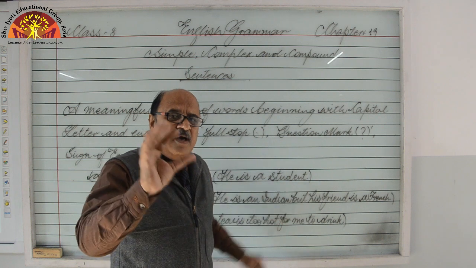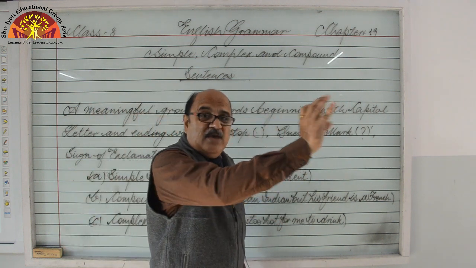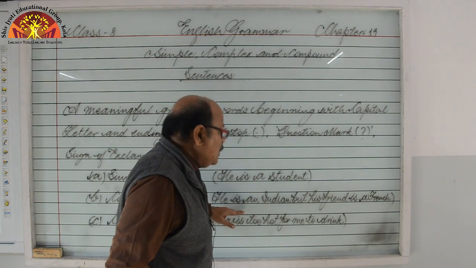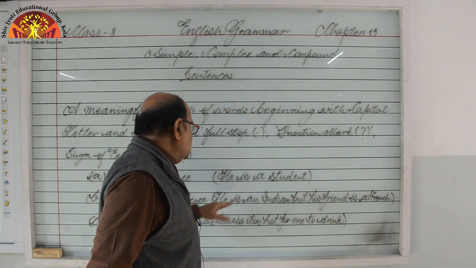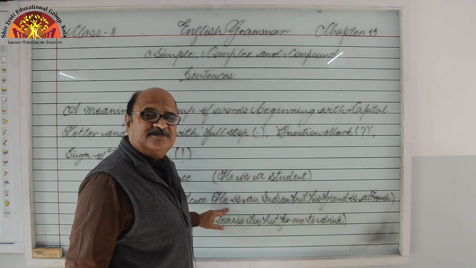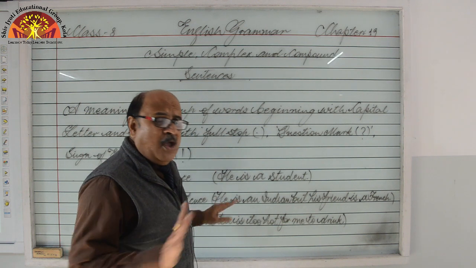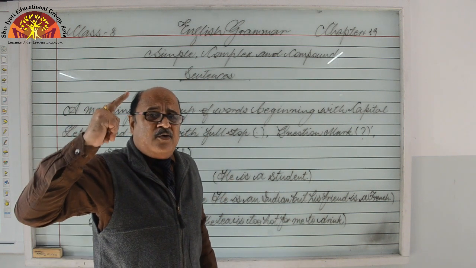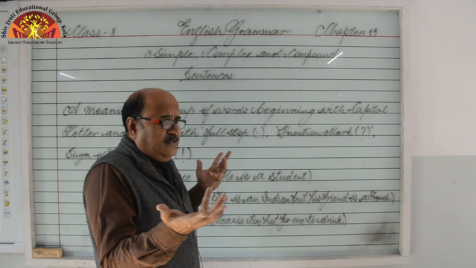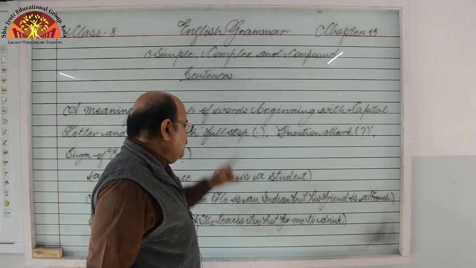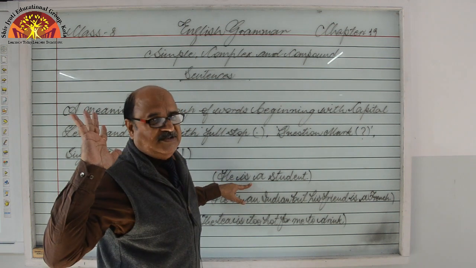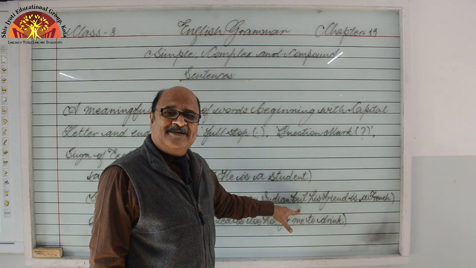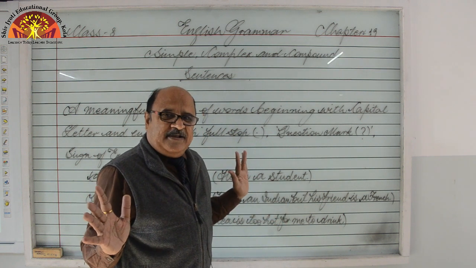Coordinating conjunction means FANBOYS, F-A-N-B-O-Y-S. Whenever these conjunctions are used to combine two main clauses, this type of sentence is known as a compound sentence. Very easy, no complication, right students? So please do not keep anything wrong in your mind that they are tough or difficult. No, they are very easy. Simply, one main clause means simple sentence; two main clauses connected with a coordinating conjunction, FANBOYS, means compound sentence.